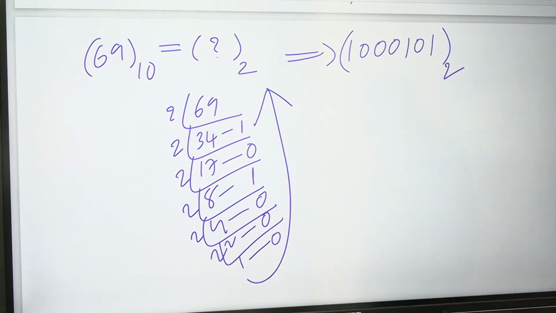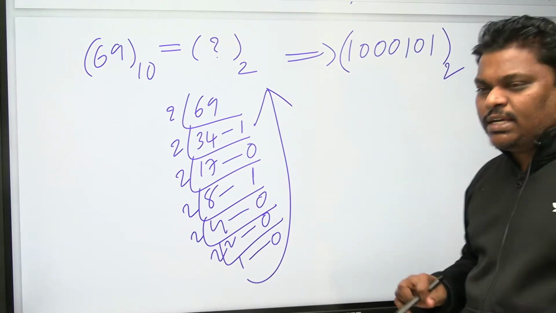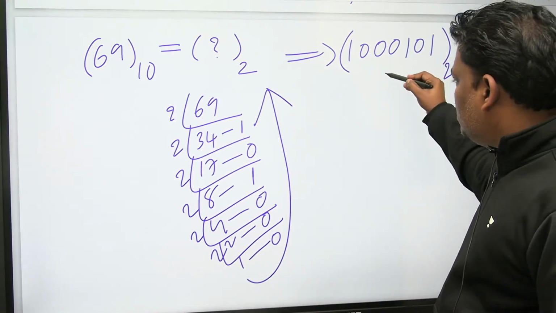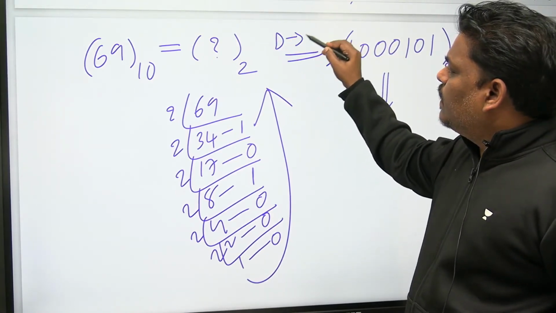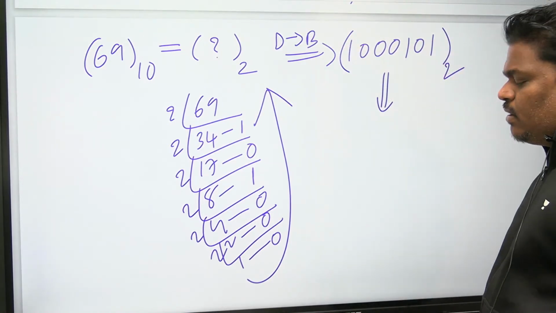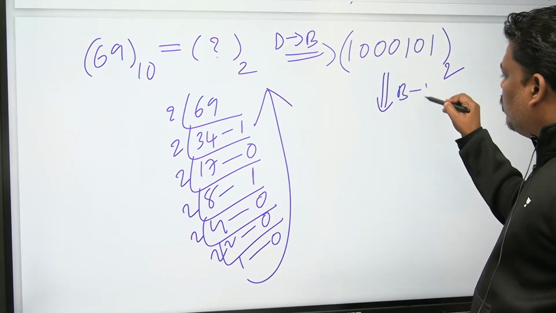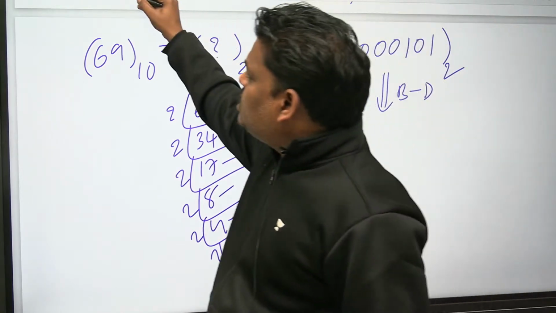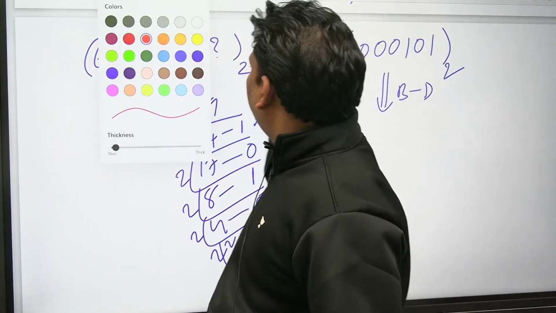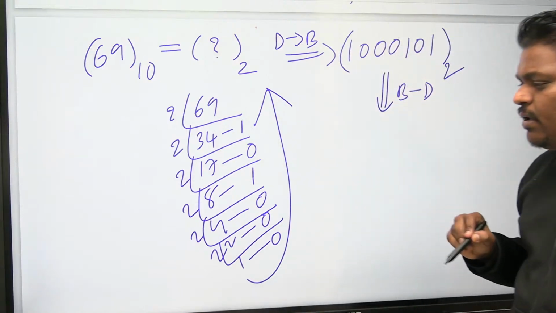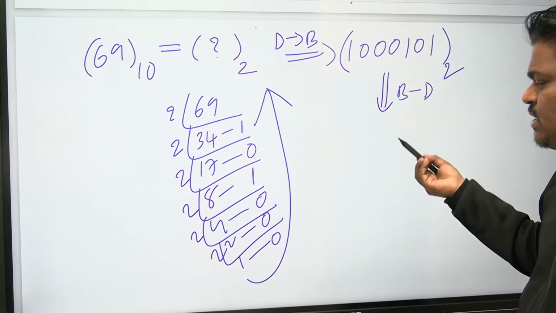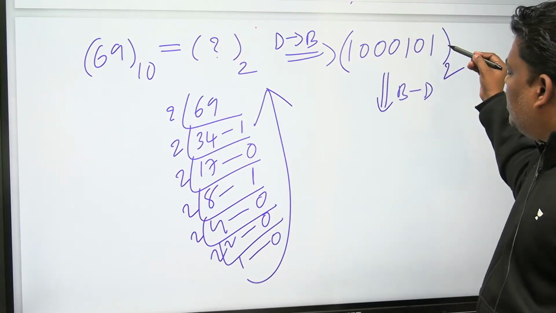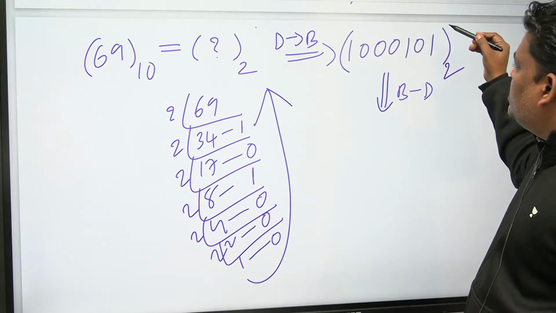If you have doubt whether your answer is right or wrong, you can do the cross checking. What is the cross checking? I did decimal to binary until now; now I will do binary to decimal. You no need to waste that much time. Some people are asking, sir, how to do cross checking? Let me do it. Very simple.